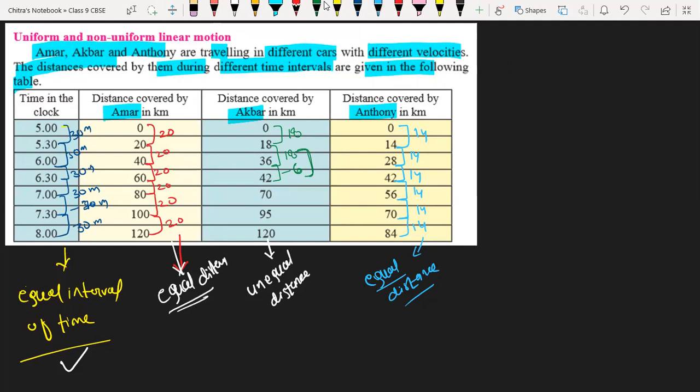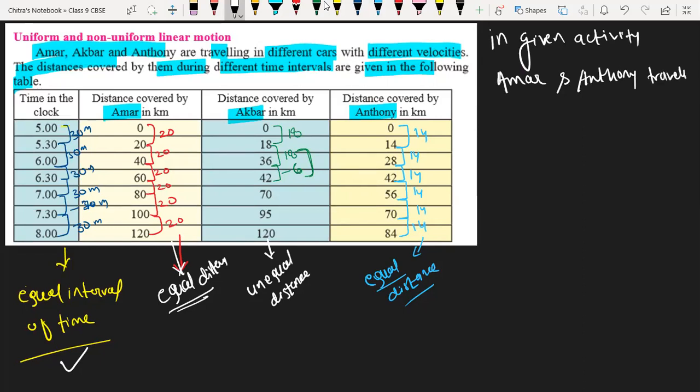So I am writing the conclusion over here. In the given activity, Amar and Anthony travel equal distance in equal intervals of time.